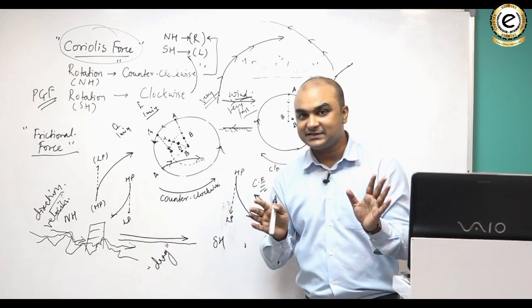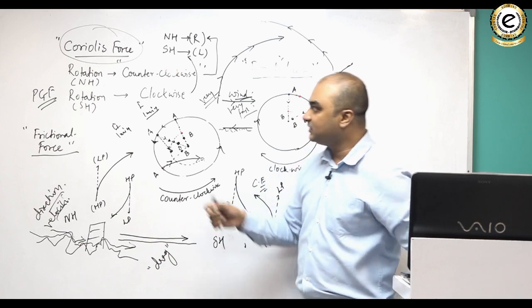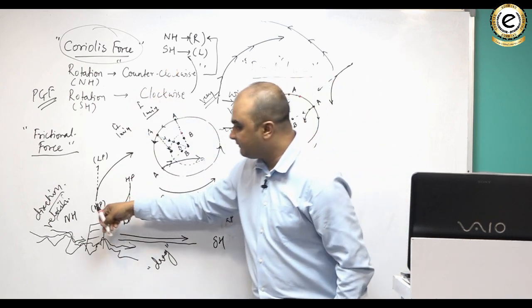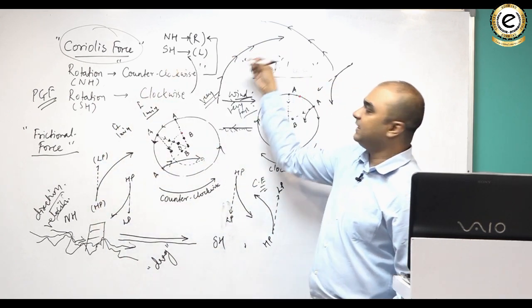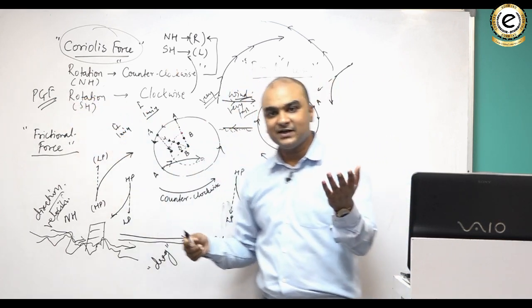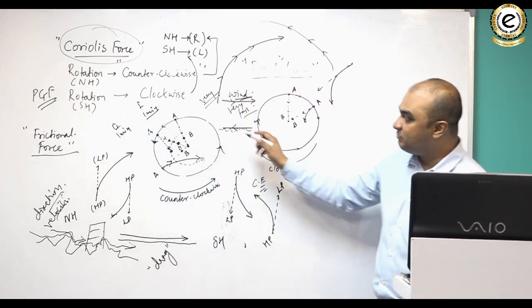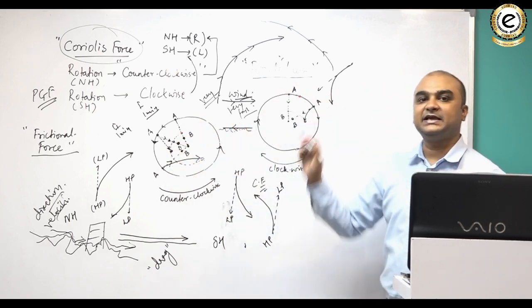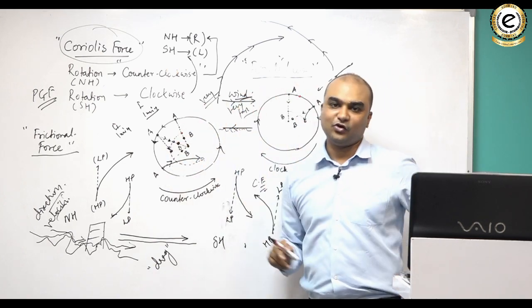And what is the direction? How does it impact direction? In the northern hemisphere, every moving thing turns towards its right, and in the southern hemisphere every moving thing turns towards its left. And how do we understand that? We understand that with the help of this rotating disc example in the counterclockwise and clockwise fashion.